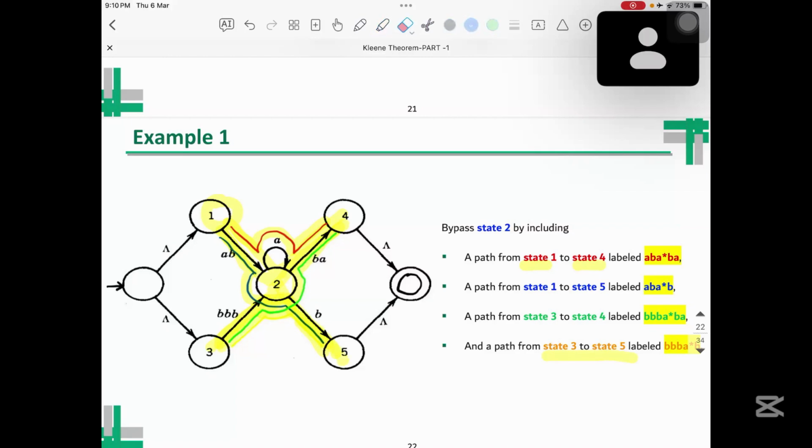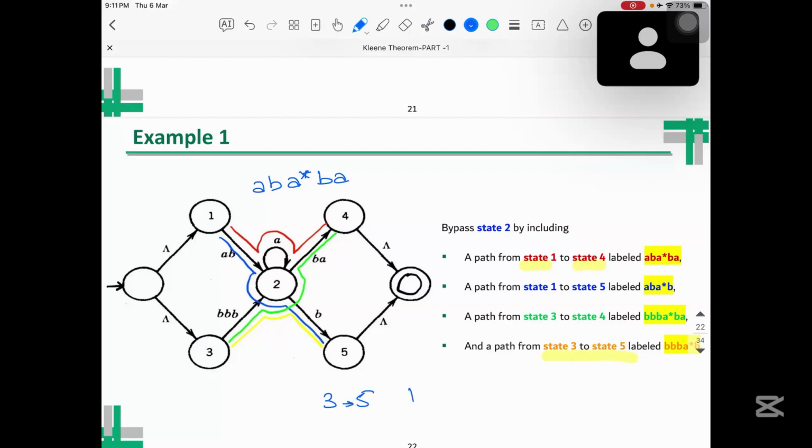So for each and every path, we wrote a regular expression. For this particular path from 1 to 2, it is AB. Then in 2, there is a loop of A. And then from 2 to 4, it is BA. Let's check from 3 to 5.